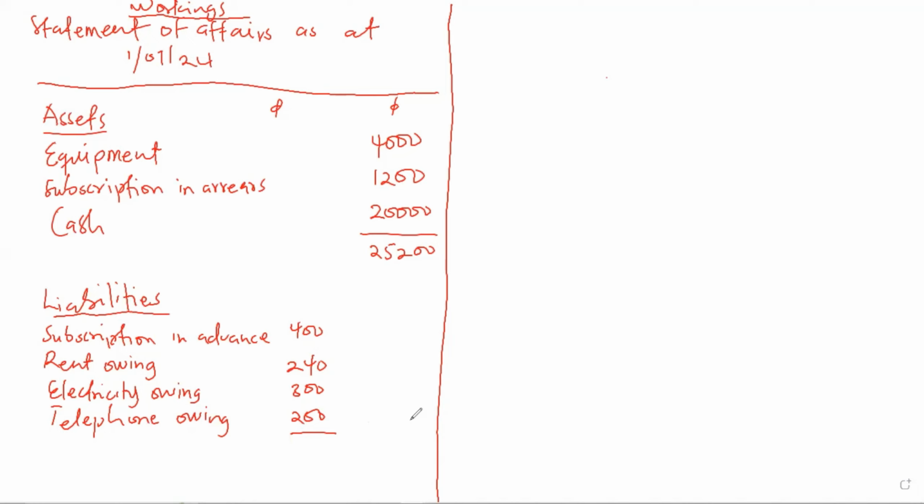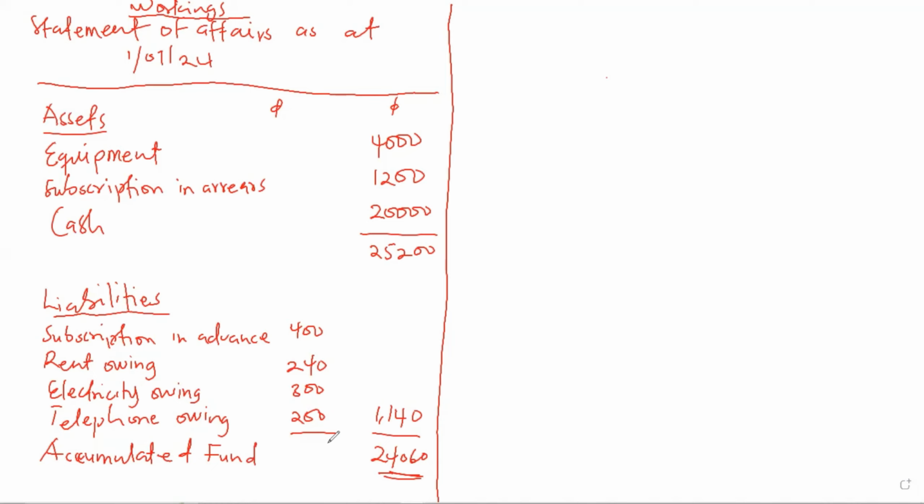So when you add all these, we get 1,140. So we less our liabilities from our assets, and we get 24,060. And this amount is what we call our accumulated fund. So now you have your accumulated fund.